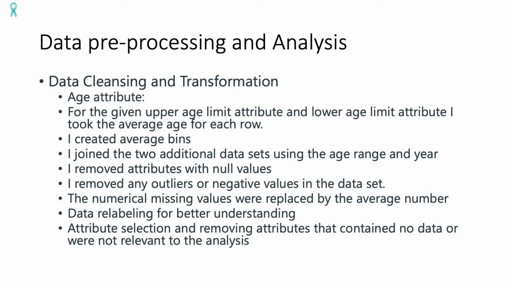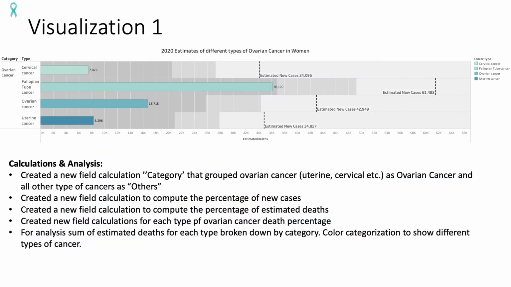Data relabeling for understanding: for example, the race attribute had confusing observations for defining race, so I relabeled the observations. Attribute selection: removing attributes that contain no data or were not relevant to the analysis. This is my first visualization.